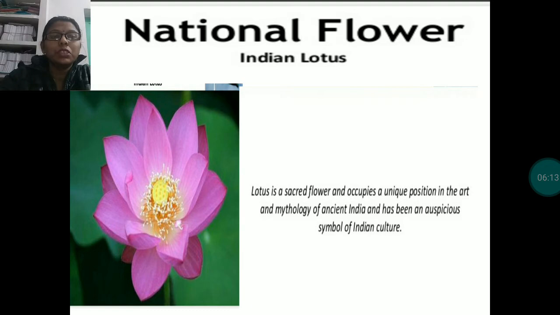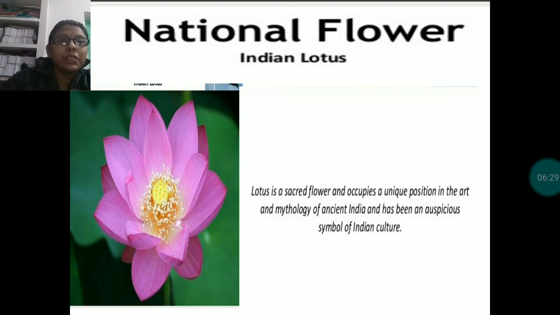Now see this beautiful lotus. This is the national flower of our country. Lotus is a sacred flower and occupies a unique position in the art and mythology of ancient India and has an auspicious symbol of Indian culture.